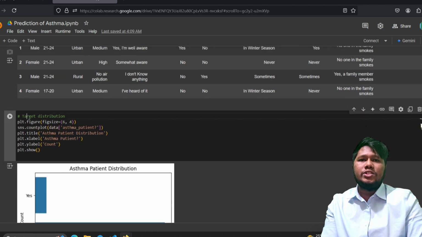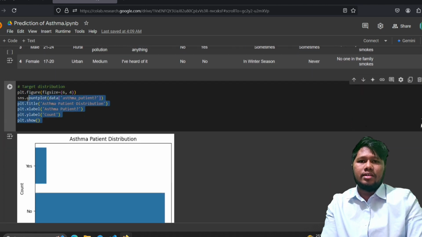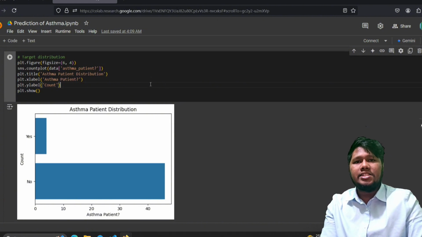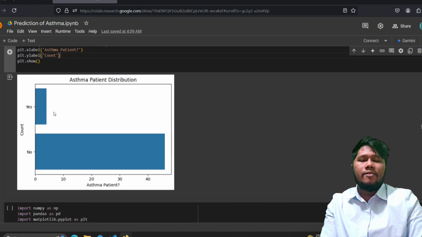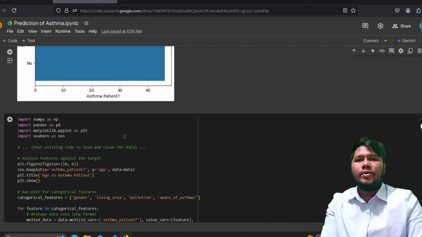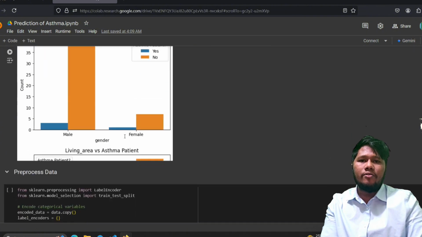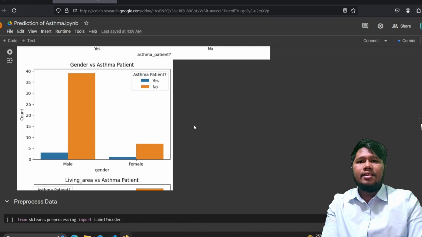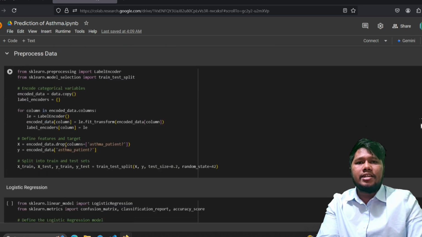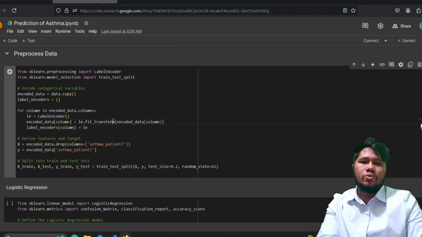Then we visualized the data analysis. In this plot we can see how many yes or no entries there are in the asthma patients column. There are fewer yes for asthma and lots of no. We can see the bar chart which counts yes or no. After that we encoded the categorical variables and split the data. We used a label encoder to convert words like male, female, high, low into numbers.